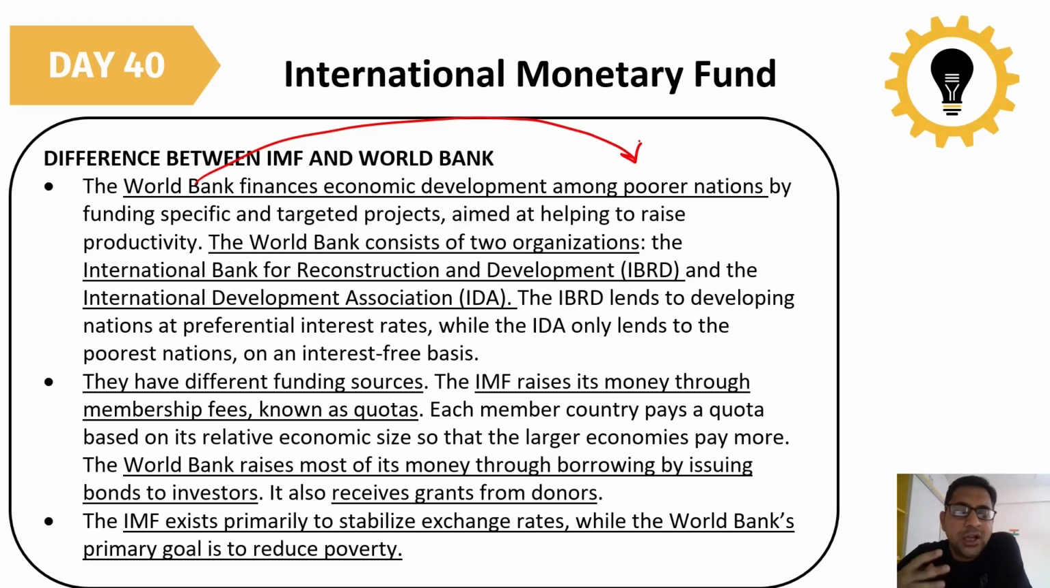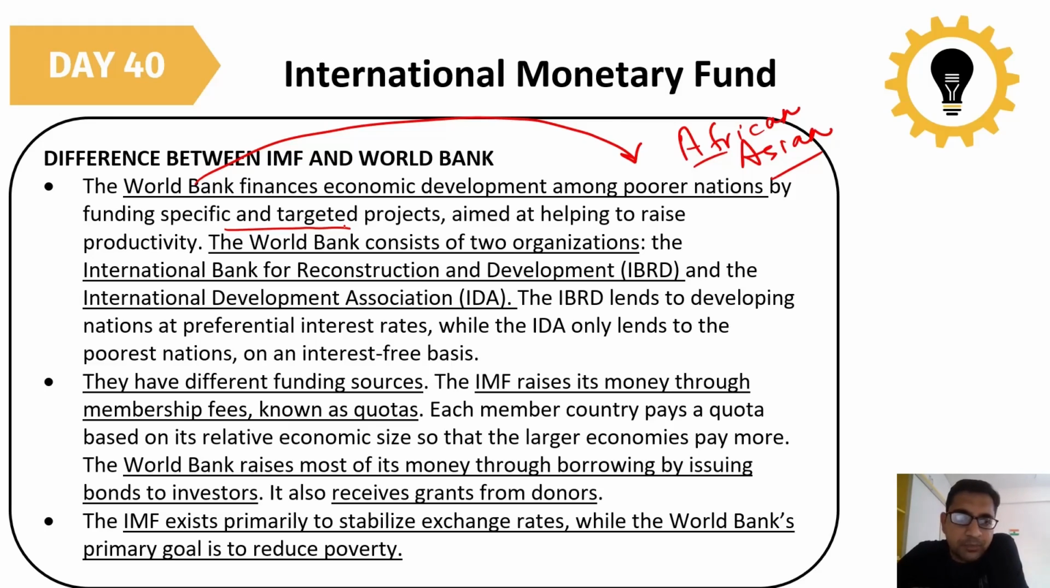So most of the World Bank projects are running in the African and Asian countries. Most of the work is done in the African and Asian countries, and they have specific and targeted projects. Whatever the problem is there, they focus only on that, like a water project, air pollution, schools, or health issues. So they are specific and targeted projects.